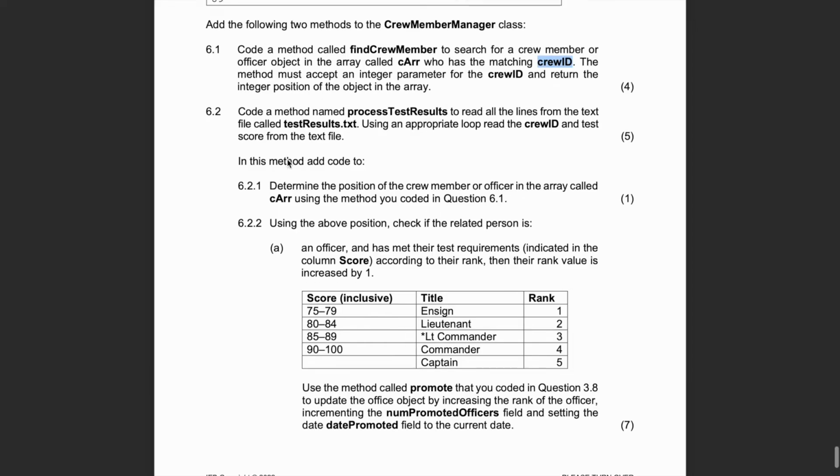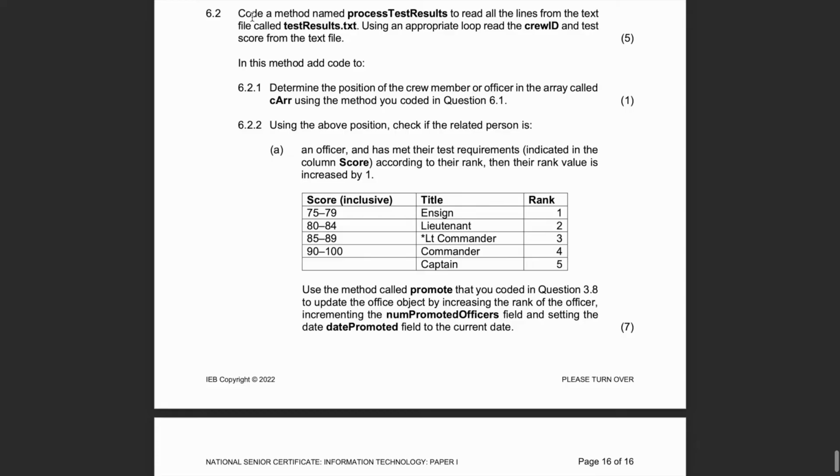6.1, check. Then 6.2, code a method named process test results to read all the lines from the text file called testresults.txt. Using an appropriate loop, read the crew ID and test score from the text file. In this method, 6.2.1, add code to determine the position of the crew member or officer in the array called CArray using the method you coded in 6.1. So let's just focus on that before even reading anything. We need to find our crew member. So two things: read from the text file and find our crew member.